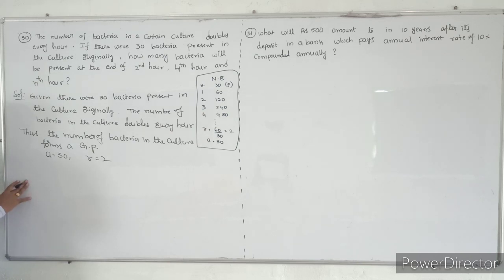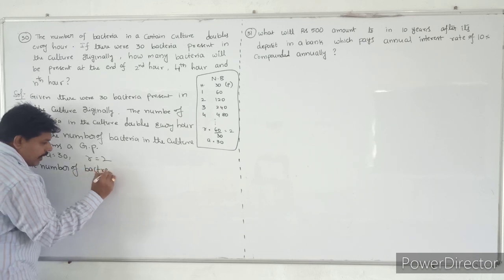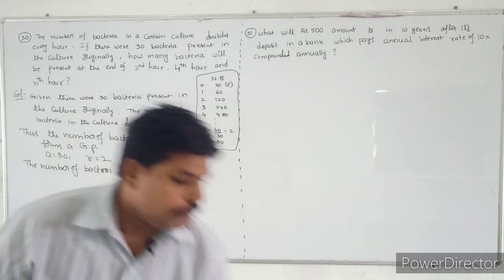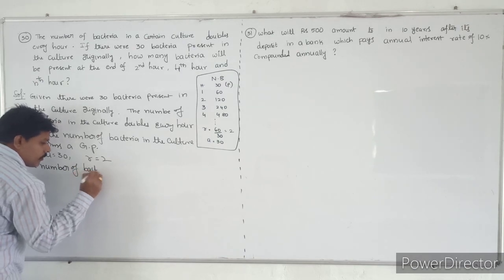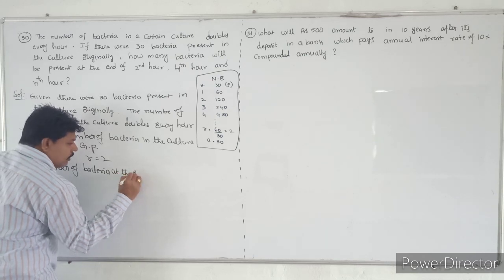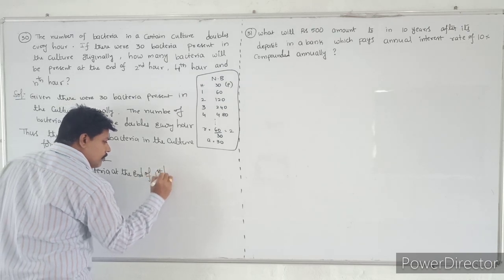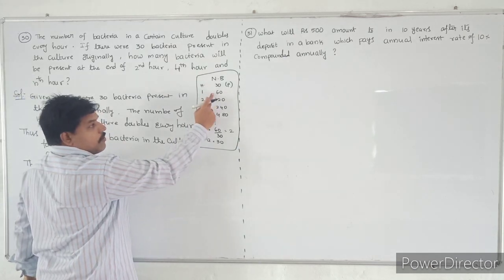So at the end of the first hour, the number of bacteria at the end of the first hour: if 30 is the first term, automatically it will become the second term.